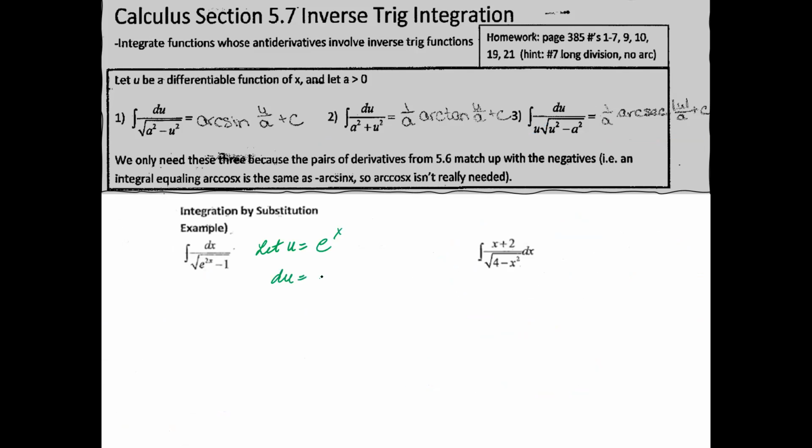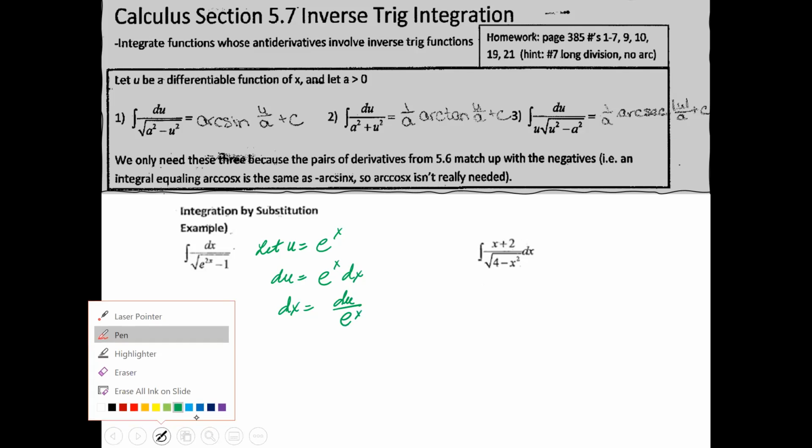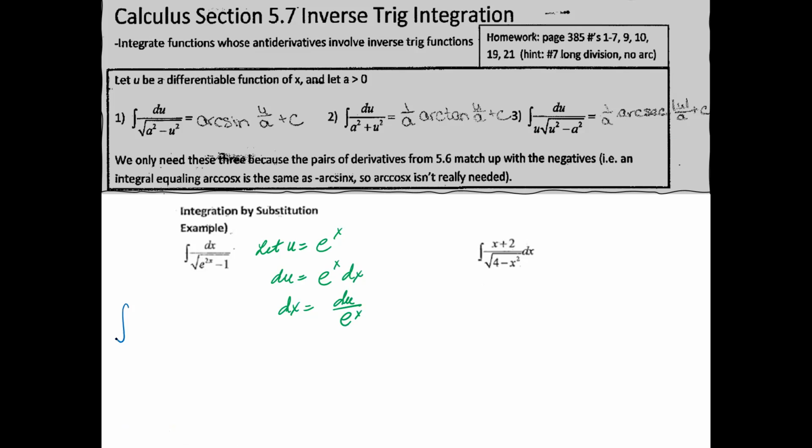So your du, the derivative of e to the x, is just e to the x dx. So then your dx equals du over e to the x. So let's rewrite this. Dx, change it to du over e to the x times square root of e to the 2x.